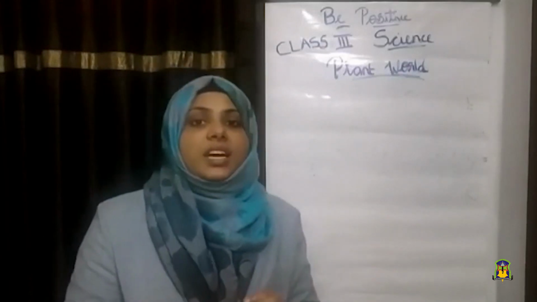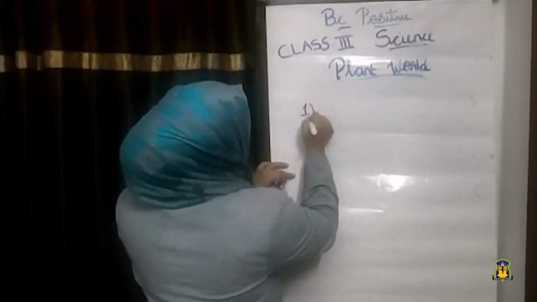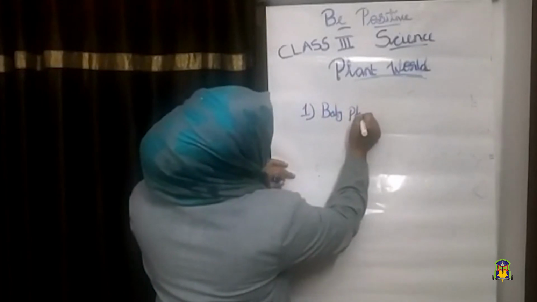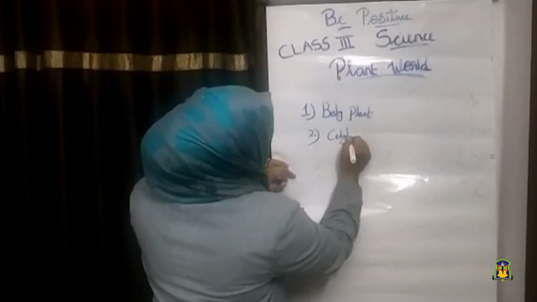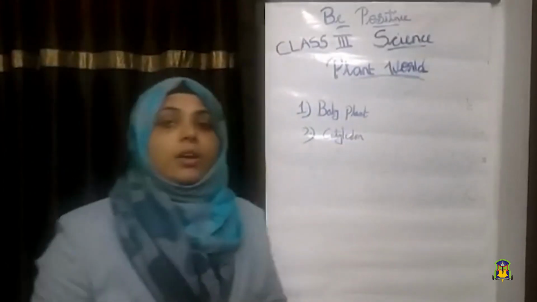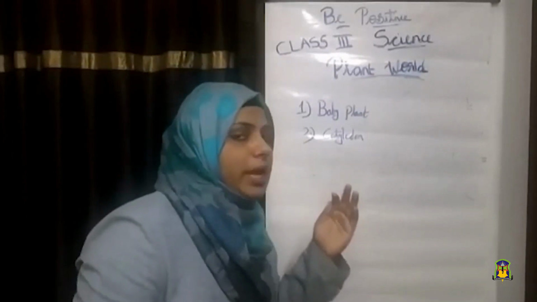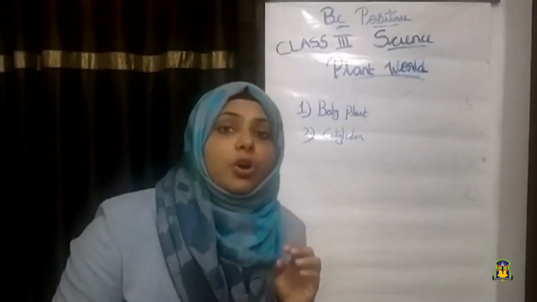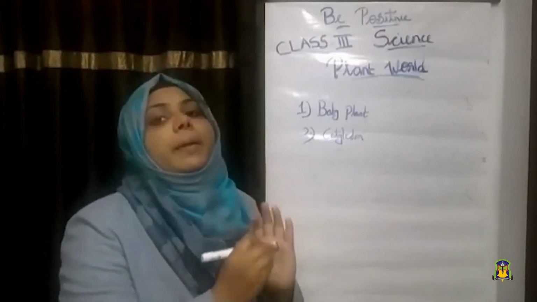Okay. So, we studied the two parts. The first one is baby plant. Second one is cotyledon. The baby plant grows into a new plant. The baby plant has two parts, baby shoot and a baby root. The function or role of the cotyledon is to store food for the baby plant.